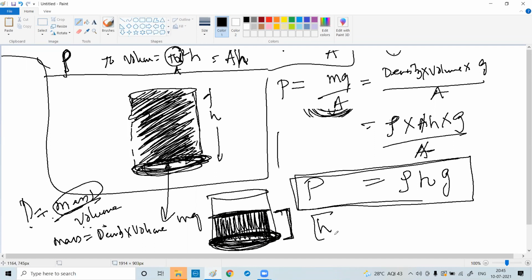Obviously, this is water, so you already know the density of the water, and g is constant. So you will get the value of the pressure it exerts. So what did we see?